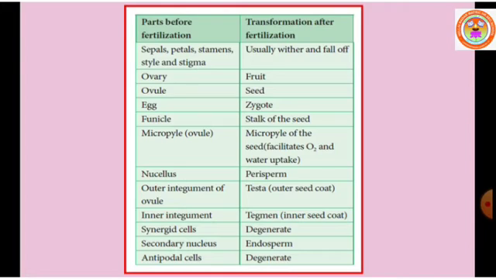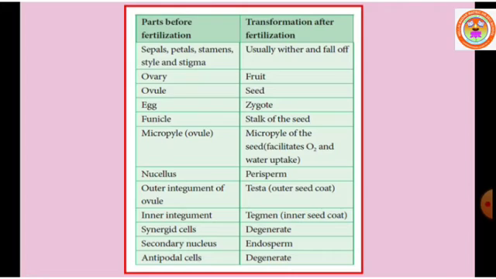Funicle of the ovule becomes the stalk of the seed, because ovule becomes seed. Micropyle that is present in the ovule is also seen in the seed when it forms. It helps the exchange of water, allowing water to go inside, and the exchange of gases, especially oxygen.